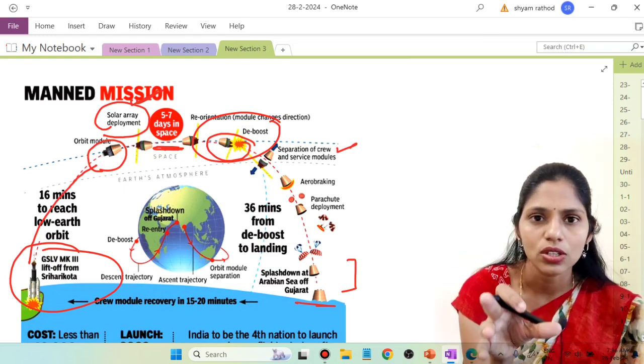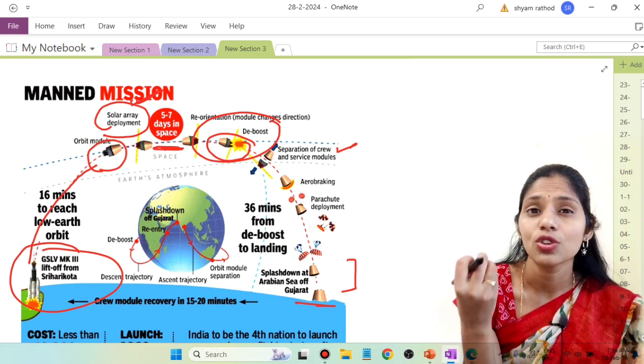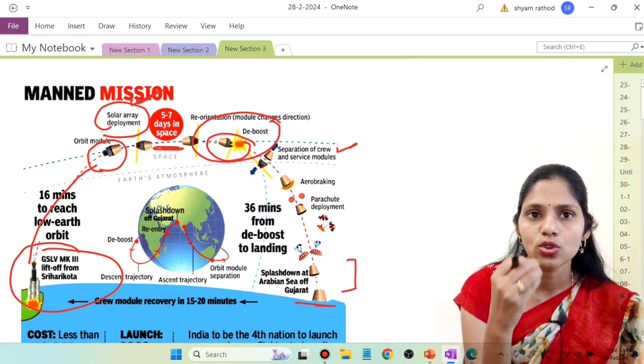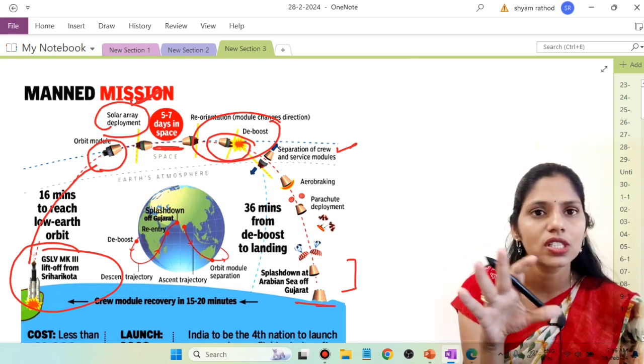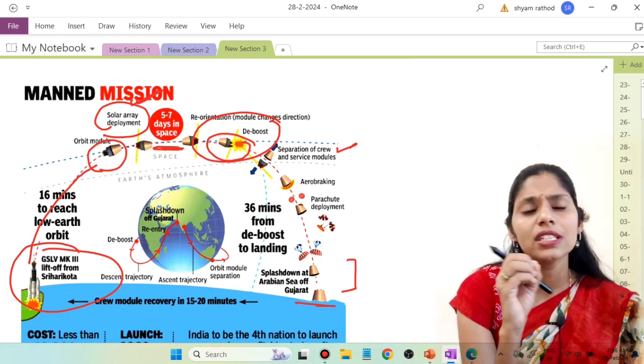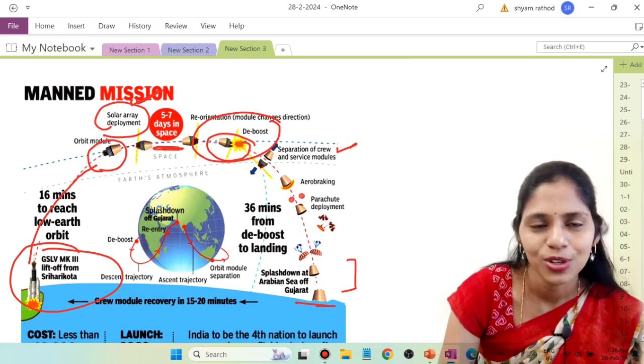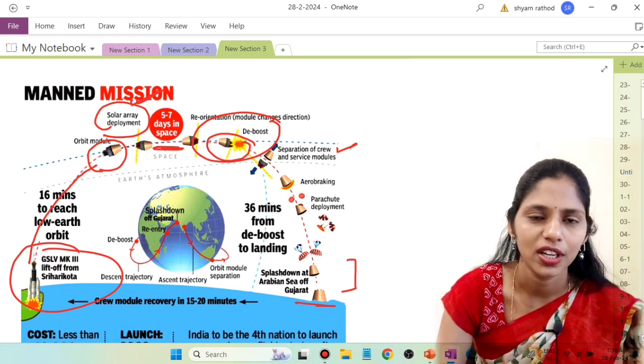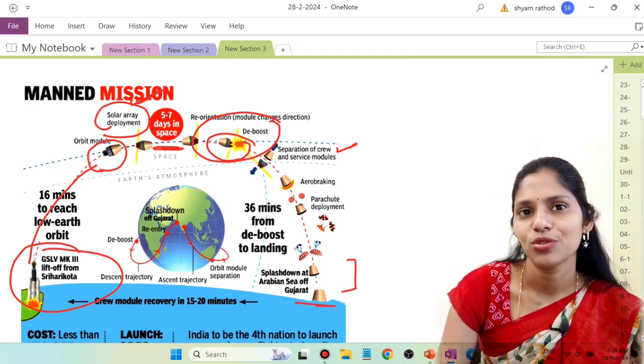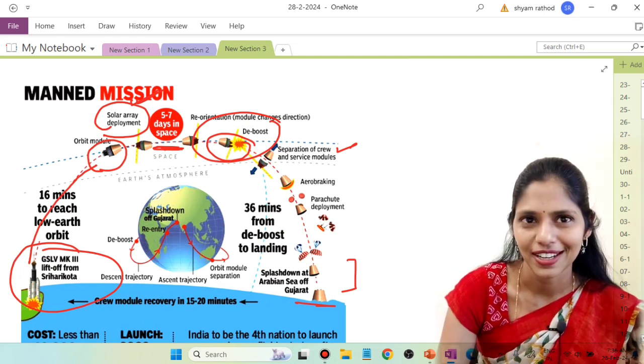How the data is retrieved and what challenges are faced by the astronauts in space is all clearly depicted. So I suggest you watch that movie if you do not have time now. After prelims you can watch that movie. It is one movie that you have to see as a UPSC aspirant.